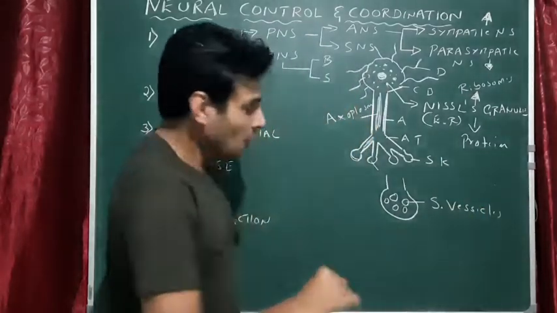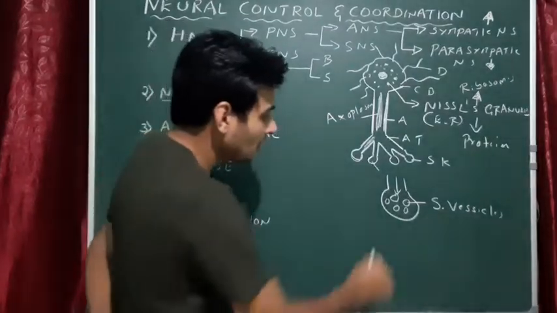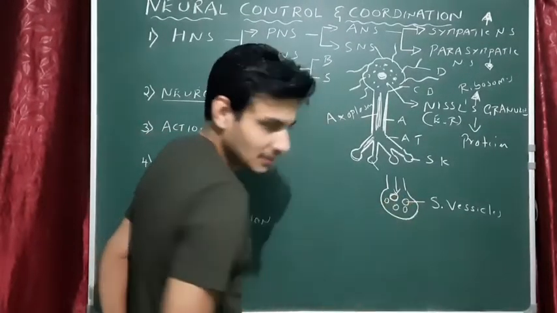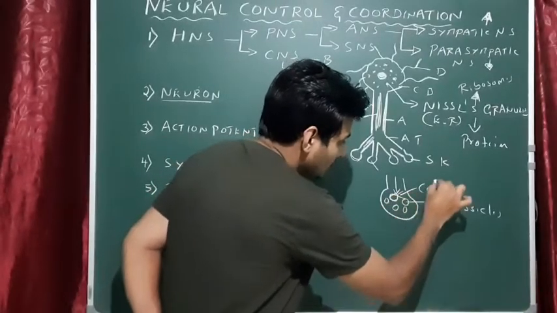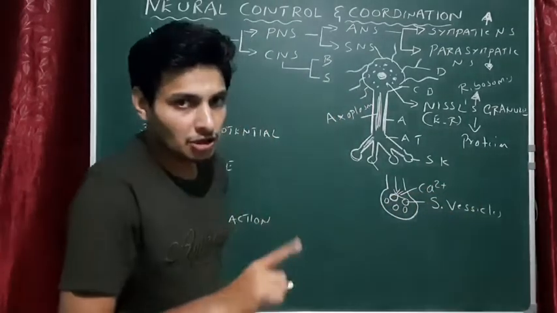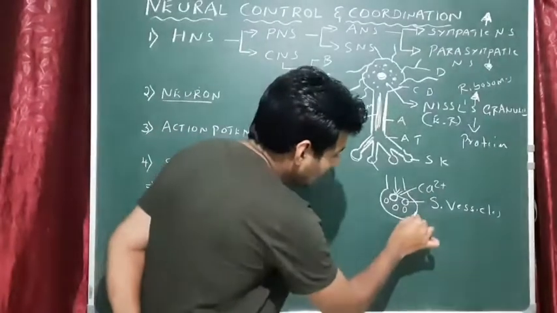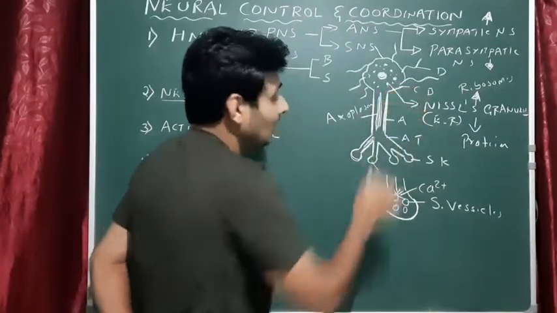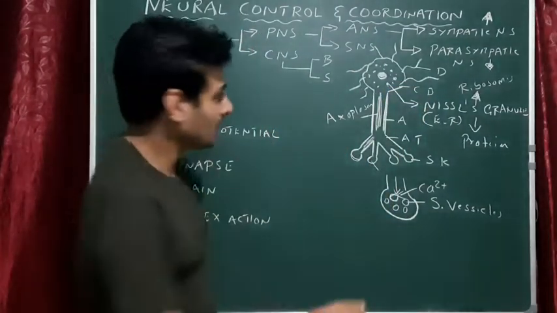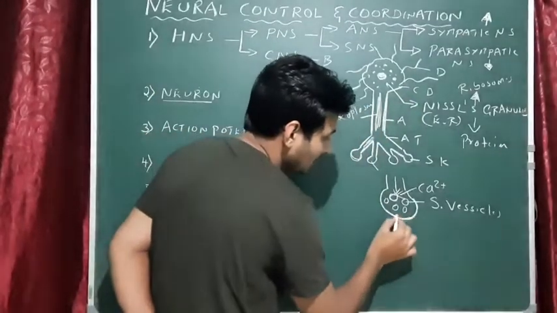Now, when the action potential arrives here at the synaptic knob, it hits the synaptic vesicles. With the help of calcium ions, remember that without calcium ions, synaptic vesicles cannot move to the end of the synaptic knob where the plasma membrane is. The entire axon is surrounded by the plasma membrane. This is the boundary, the plasma membrane. So here, this is the plasma membrane.